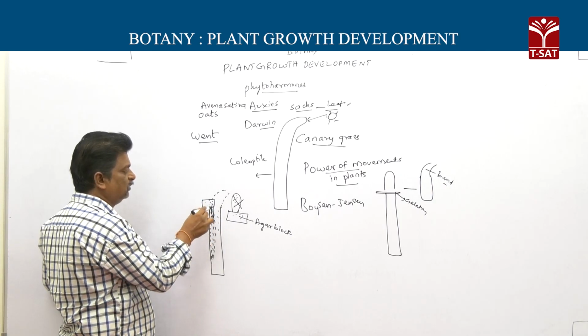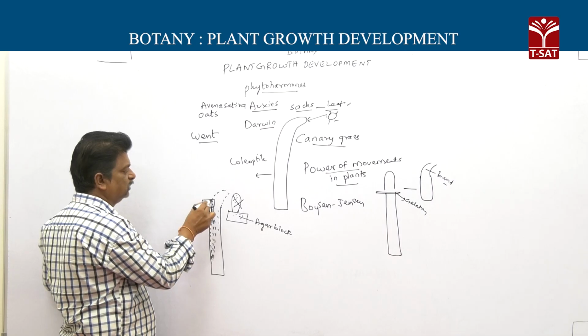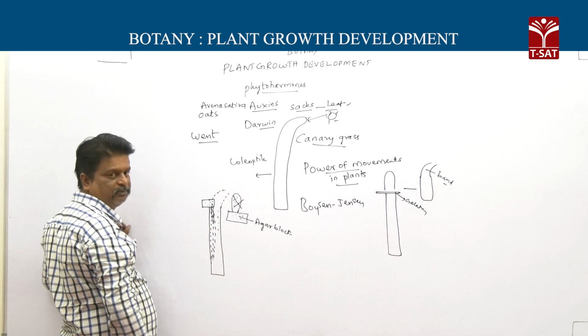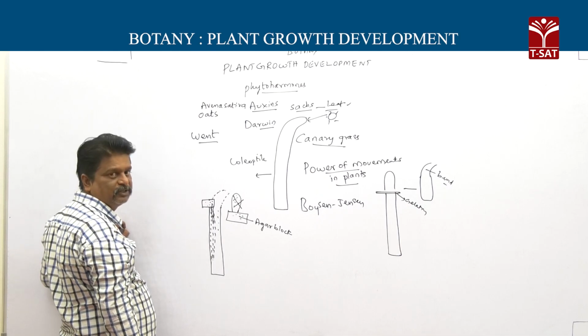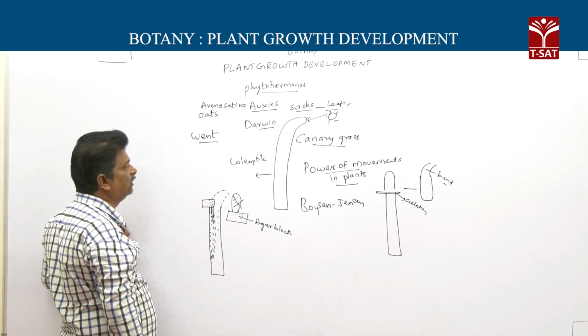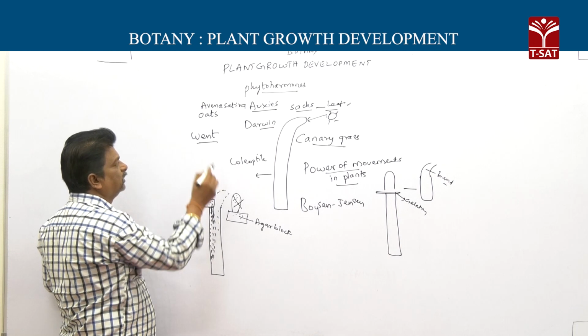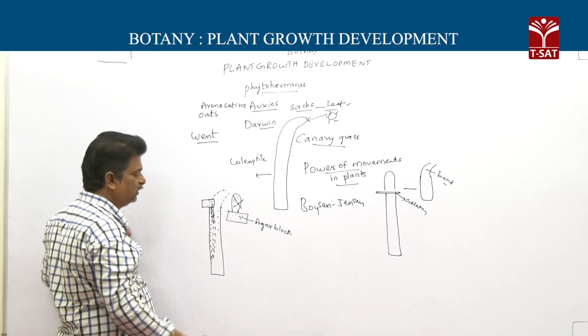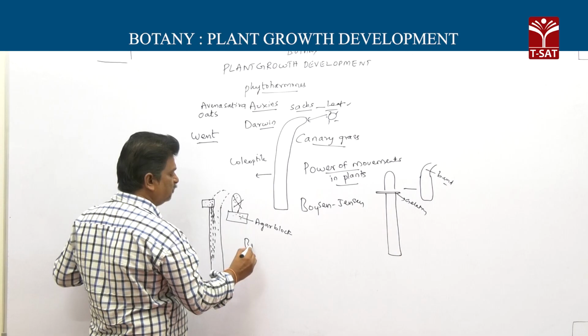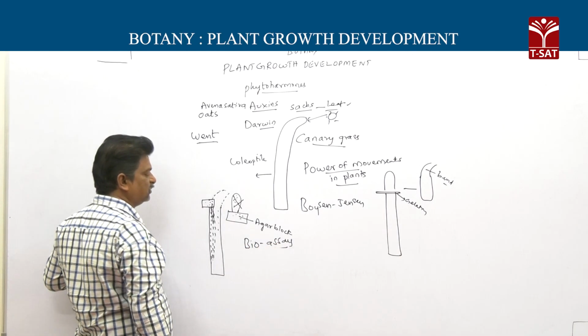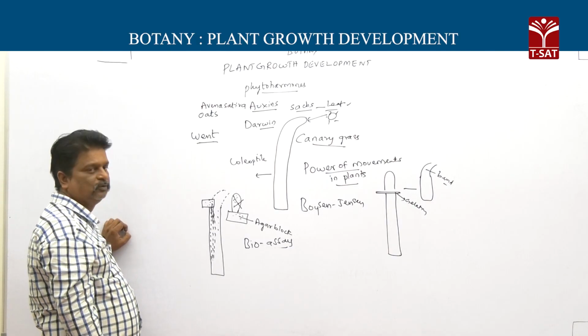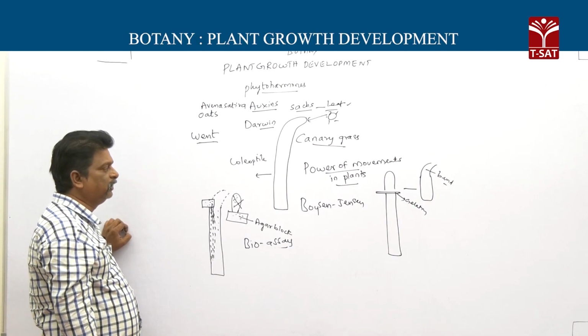So only on one side more growth takes place, and finally the coleoptile bends. So rightly it is called the Avena curvature test. This Avena curvature test conducted by Went is rightly called a bioassay test for auxins, the Avena growth test and Avena curvature test.